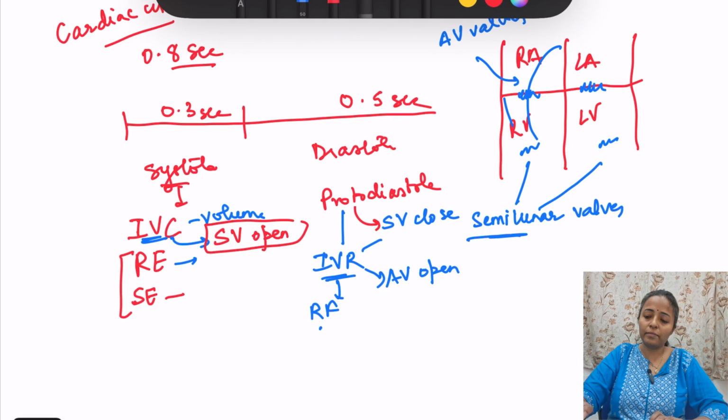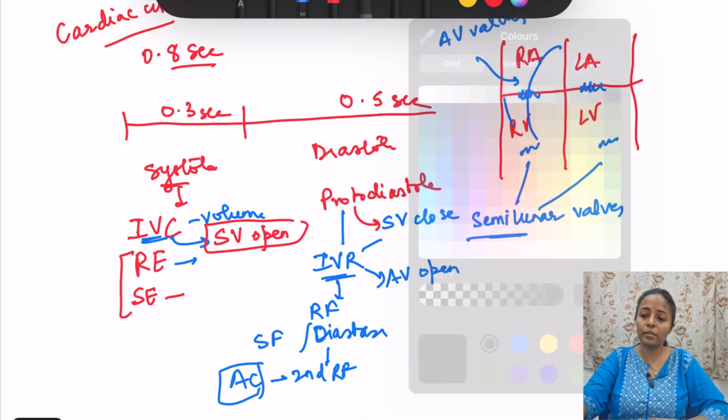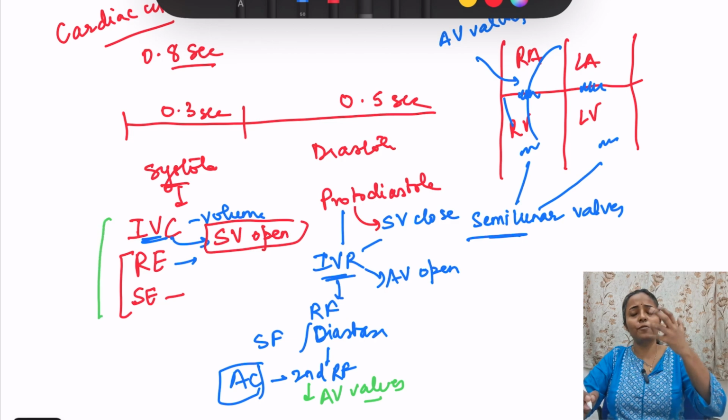Then after this we have three phases: rapid filling, then diastasis, also known as slow filling, and then the second rapid filling phase, which is due to atrial contraction. Now after these phases, let us discuss some quick, very important points about why this is happening. After the second rapid filling, the AV valves will close again. So again the phases of systole will start.